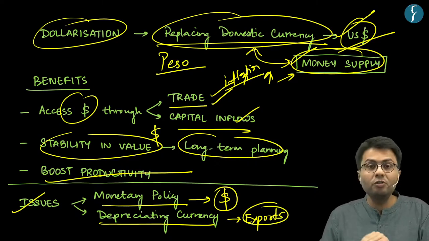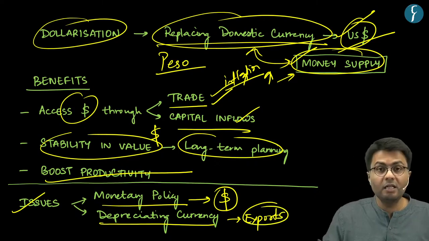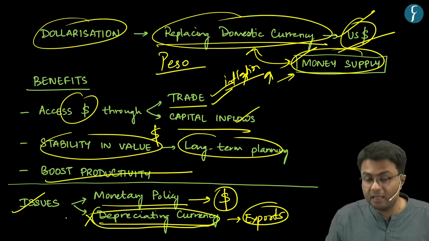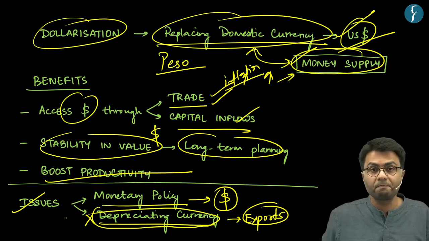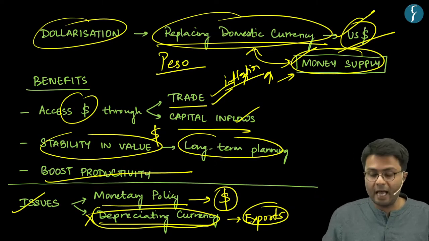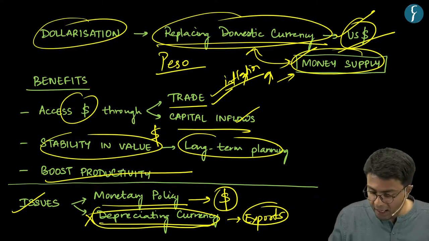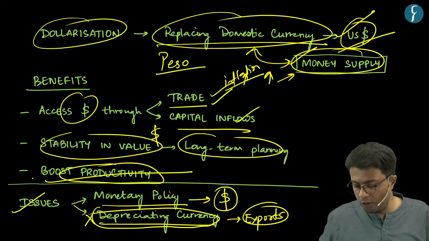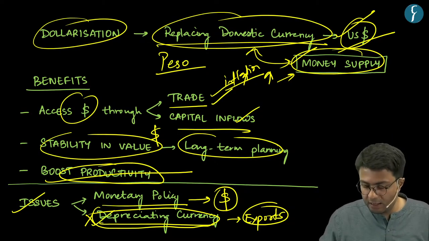However, when there is no domestic currency, the local government will not be able to undertake this depreciation of currency. Hence, the government has to solely rely on boosting the productivity of its economy rather than undertaking depreciation of its domestic currency.